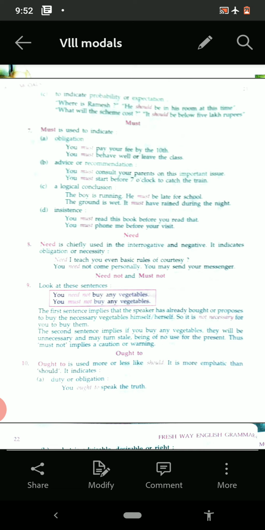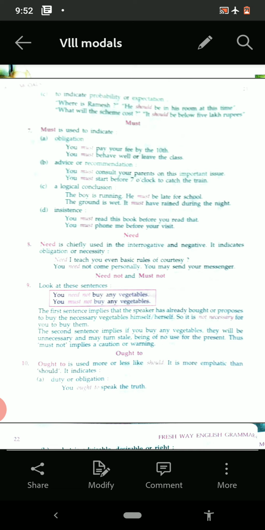Need is mainly used in the interrogative or negative sense. It indicates obligation or necessity. For example, see here, need I teach you even basic rules of courtesy? Means a question is there, interrogation is there. You need not come personally. You may send your messenger.